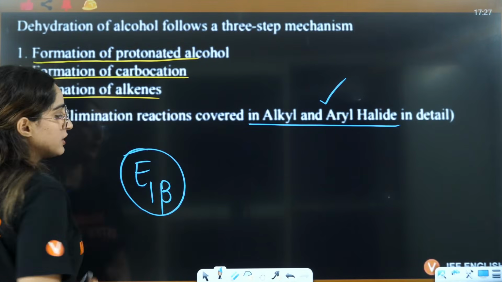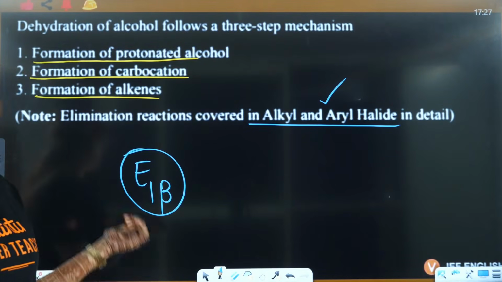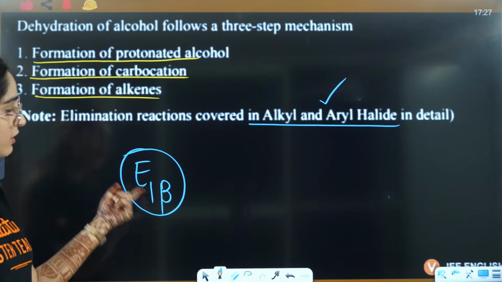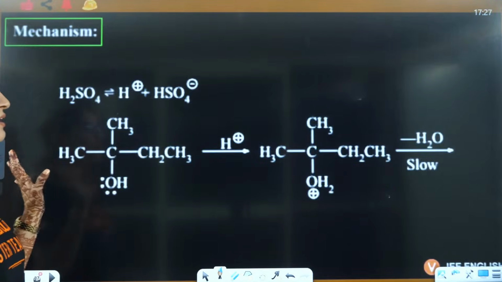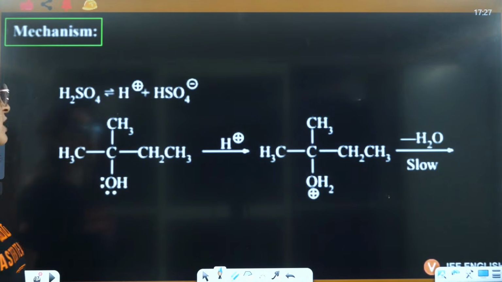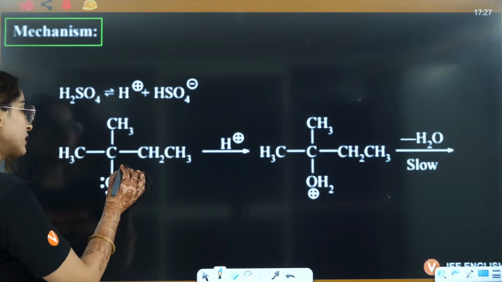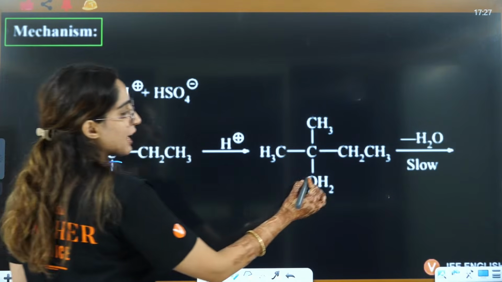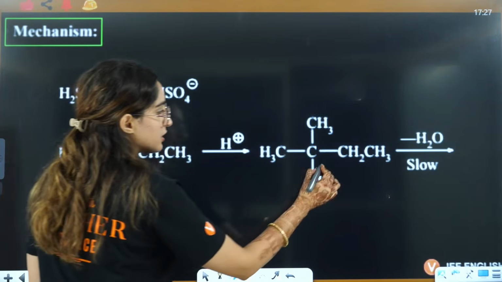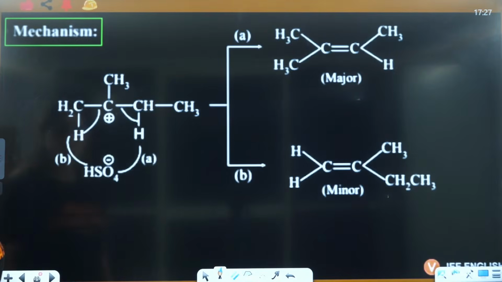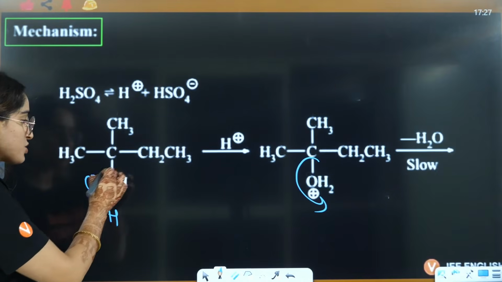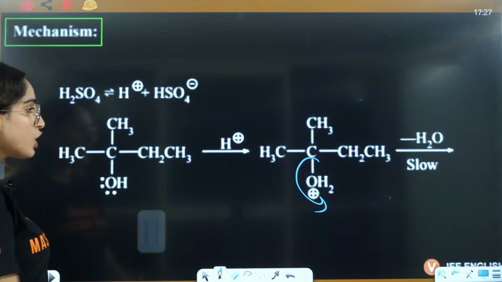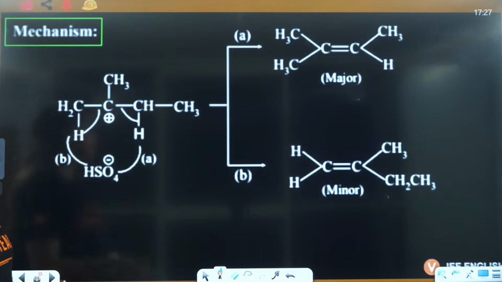beta. E1 beta means adjacent carbons. E1 means there is formation of a carbocation here, so rearrangement will take place if possible. When you take this out, the carbocation is formed when H is attached here, and then this will leave. Protonation means firstly H will be protonated, this will become positive, then this will leave, right? So you will have the formation of the carbocation, which is the rate determining step, right?